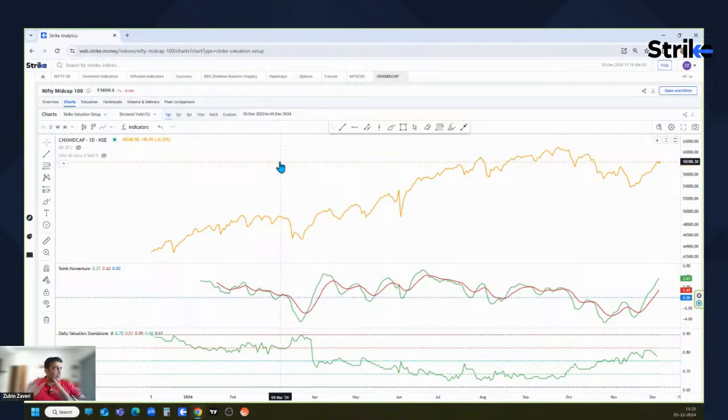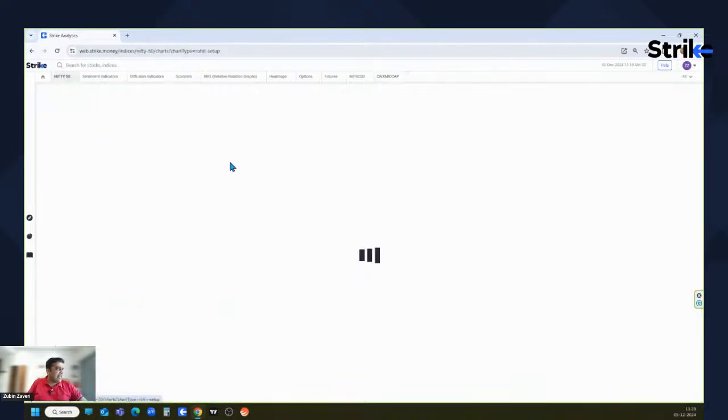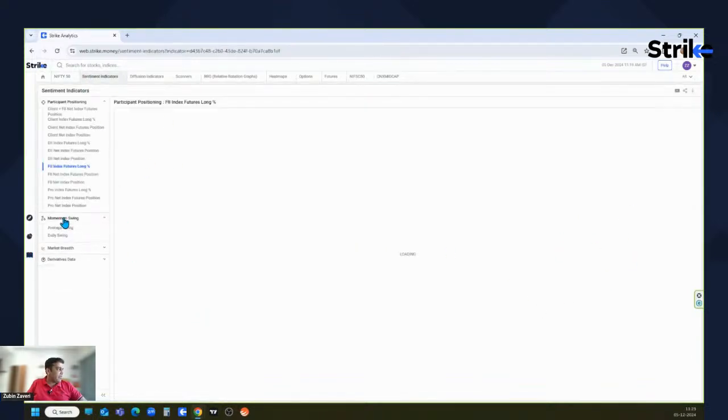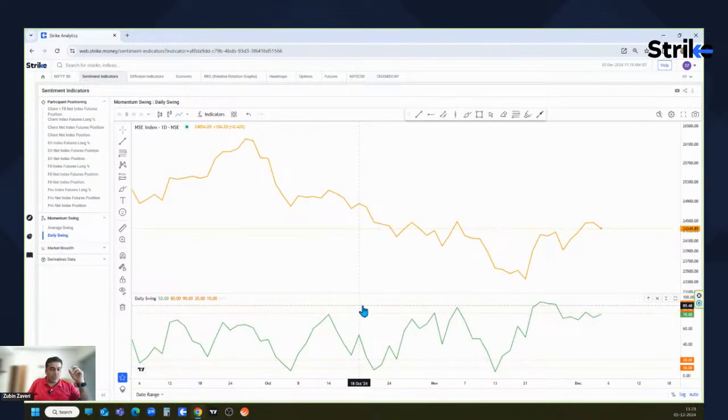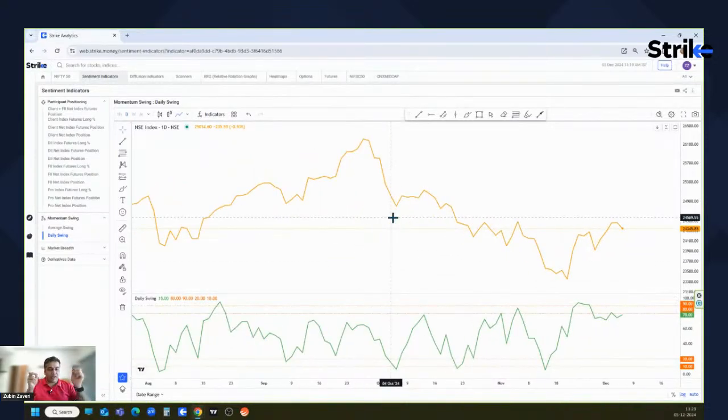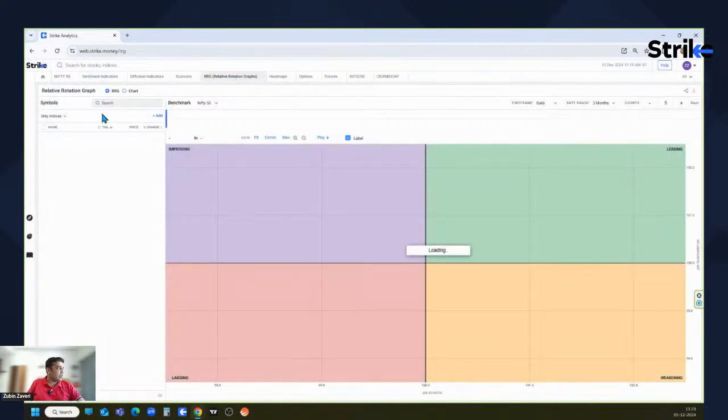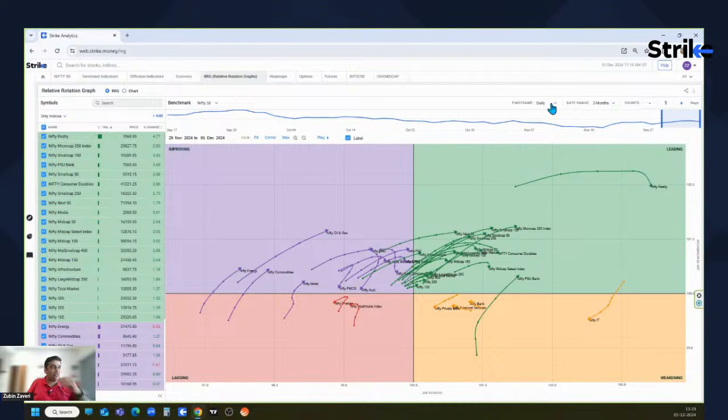So what we are getting a sense of from here is that, because there is an inverted head and shoulder and the momentum swing indicators are at overbought levels, we can sense that Nifty can continue a little bit sideways with an upward bias. And in the broader market, the stock-specific action will continue. To find out some strong stocks, the best thing to do is go to RRG and find out some strong sectors on the weekly time frame.